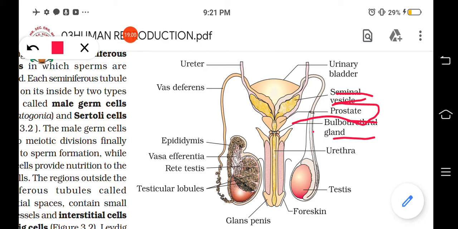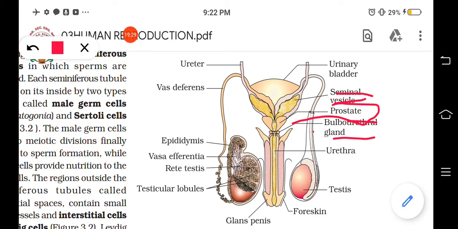The testis, a pair of testis. Then the accessory ducts, which include rete testis, vas efferentia, epididymis, then vas deferens. And the glands include seminal vesicles, then bulbourethral glands and prostate gland.